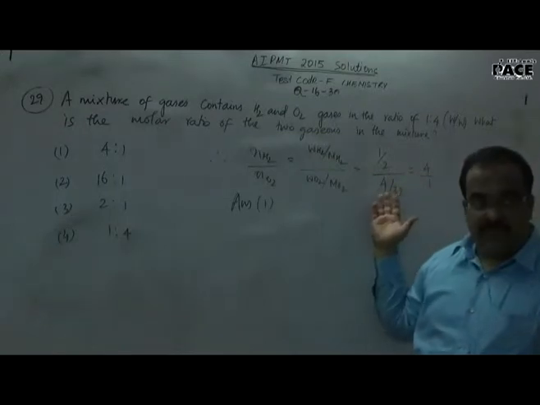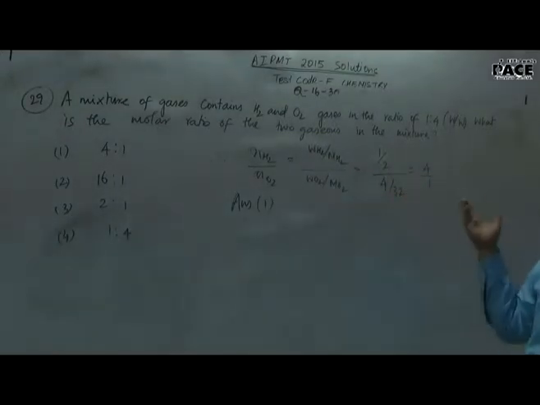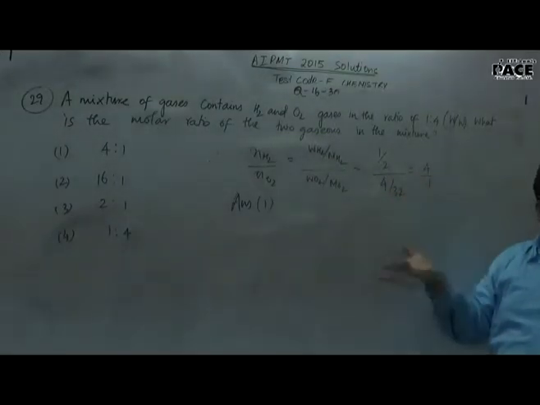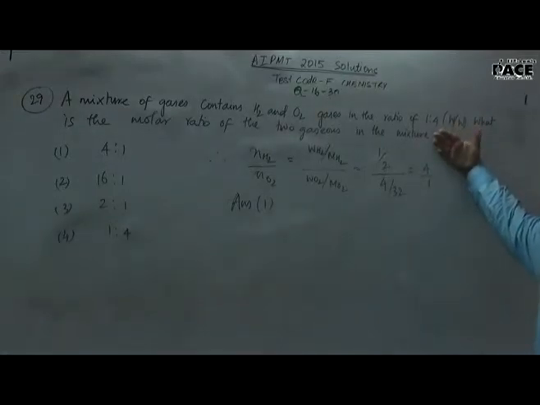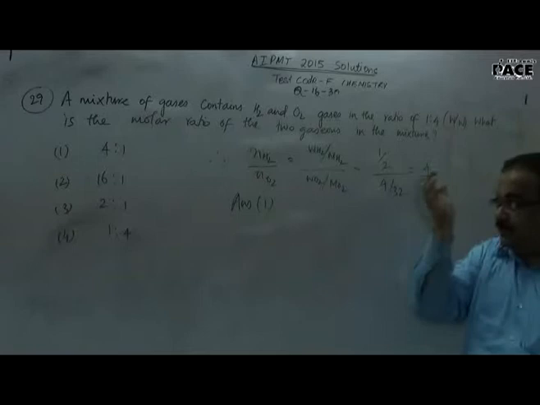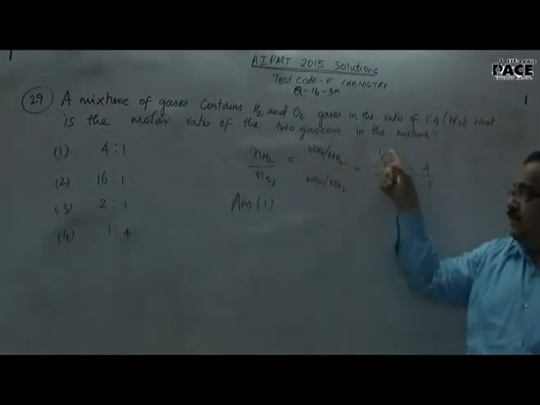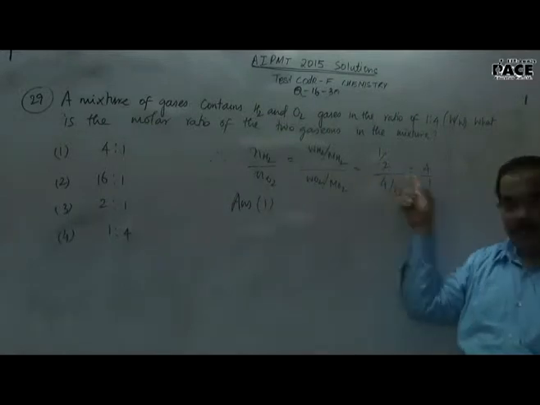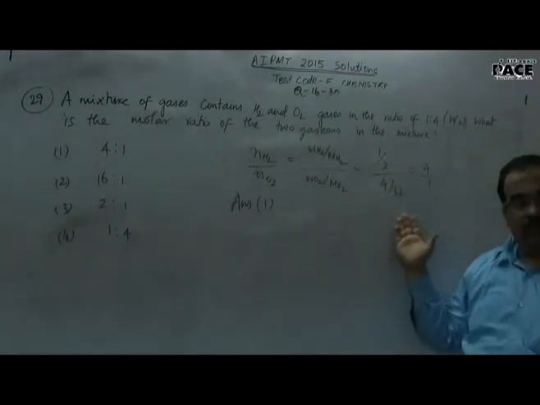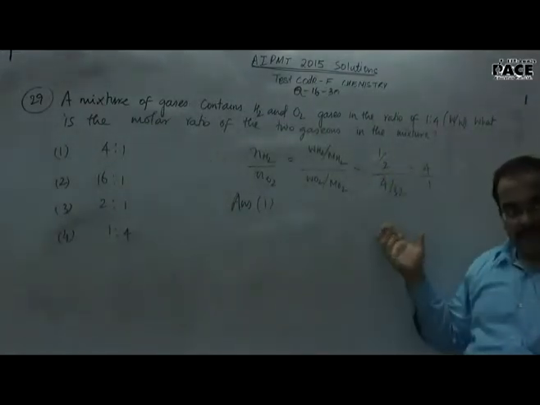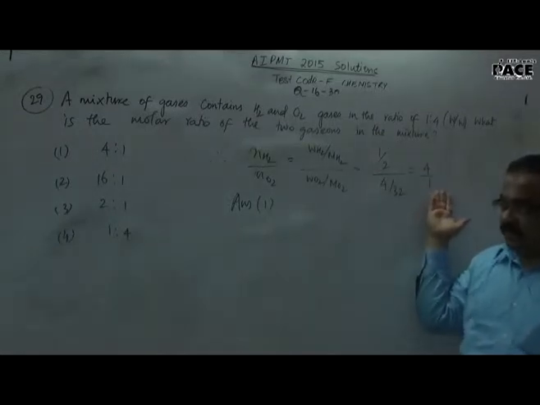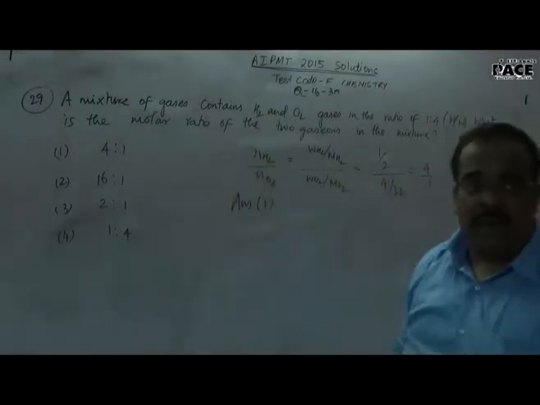Whatever the weight ratio is given, the ratio has to remain the same. You can take the ratio itself as their weights. So you can take 1 gram for hydrogen, and oxygen can be taken as 4 grams. Then the molar mass of hydrogen, everyone knows, is 2 grams. For oxygen, the molar mass is 32 grams. So in that case the weight ratio is 1 by 4, and substitute their molar masses: 1 by 2 by 4 by 32. If you cancel out, it comes to around 4:1. So that is our option 1. Answer is 1.